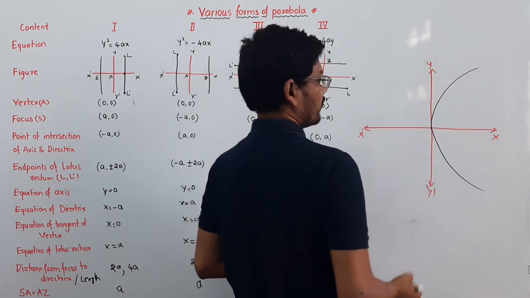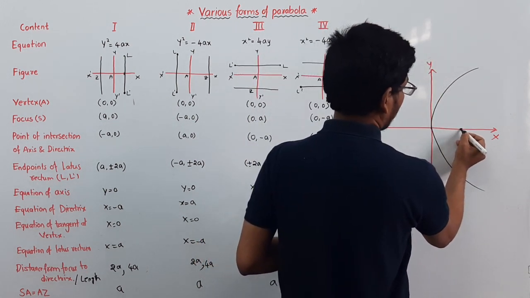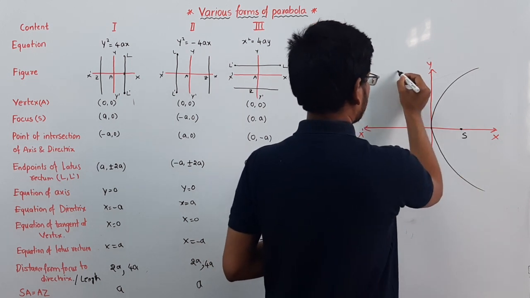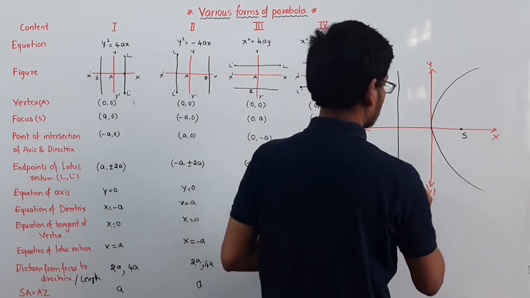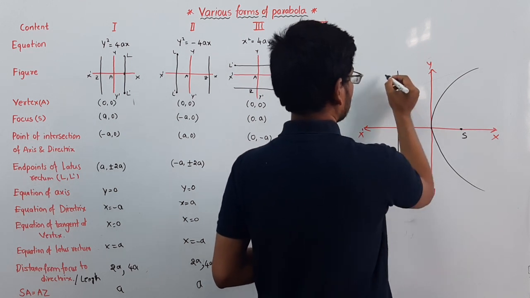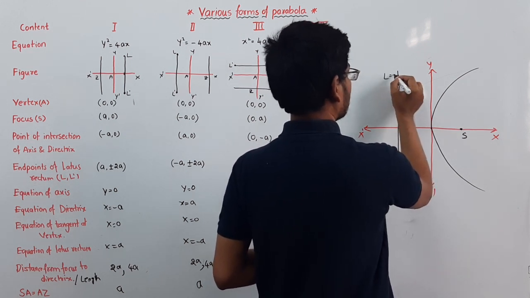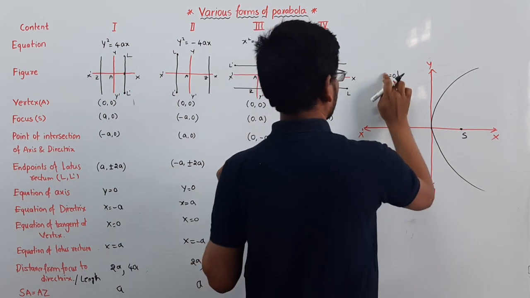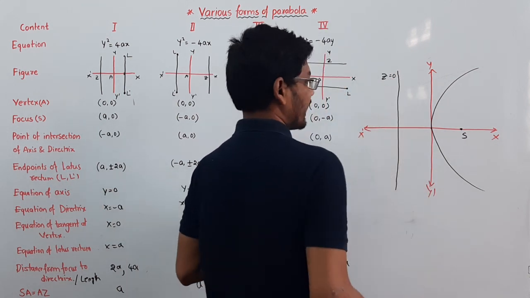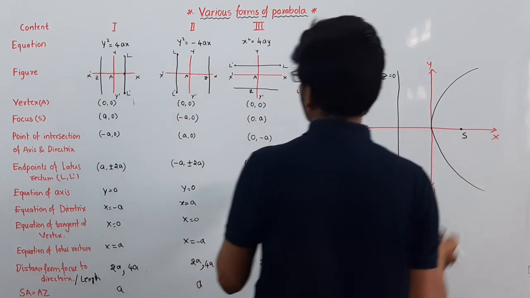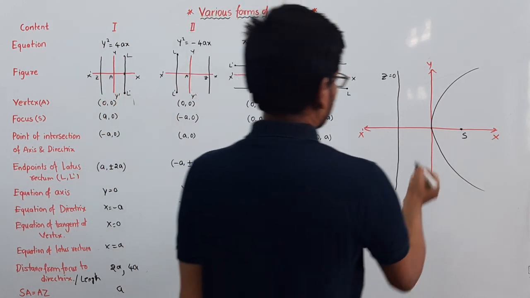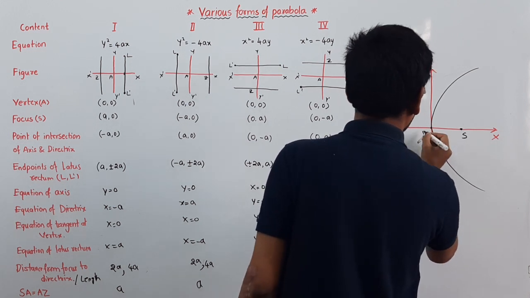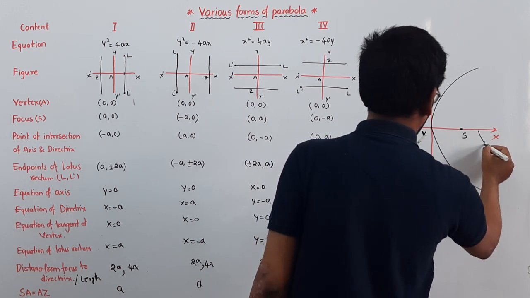This is the focus, and this is the directrix, Z is equal to 0. This is called the vertex, and this is called the axis.